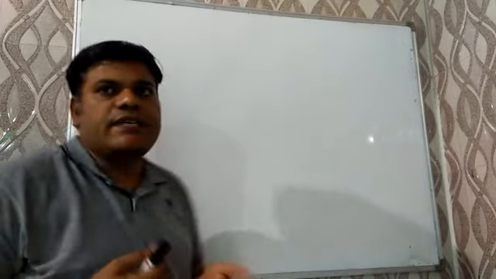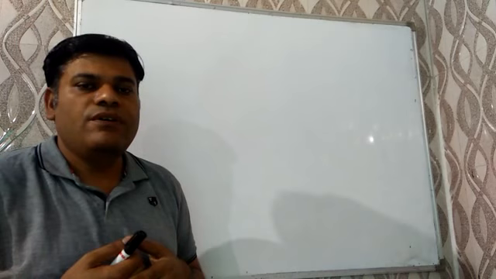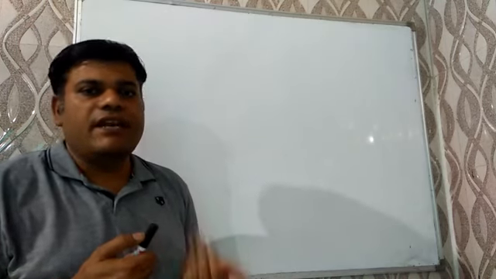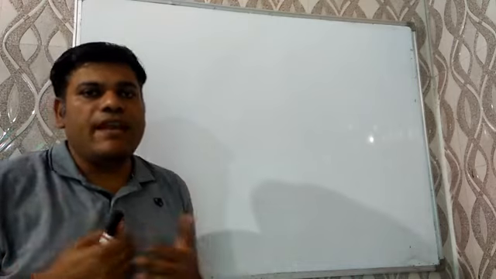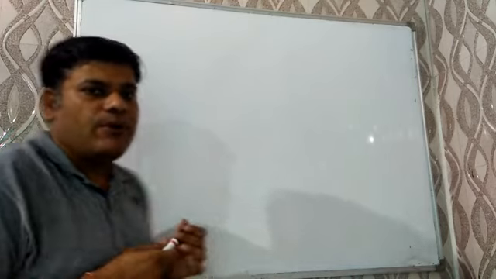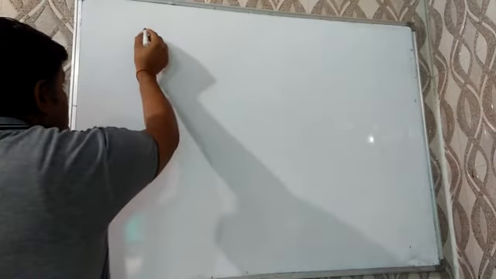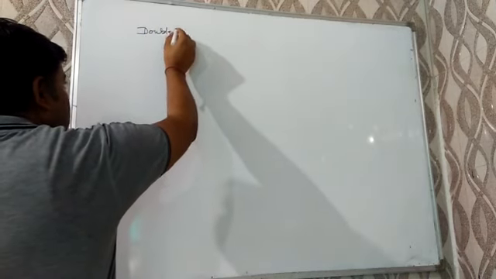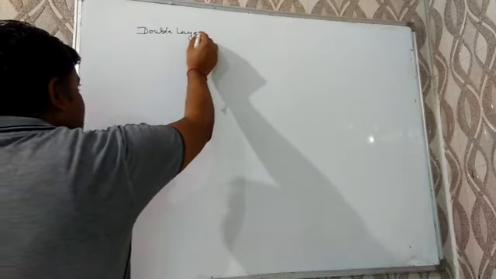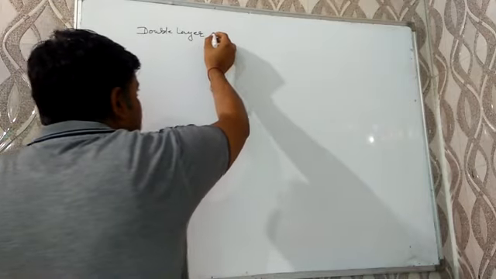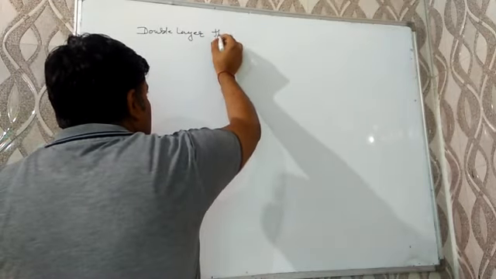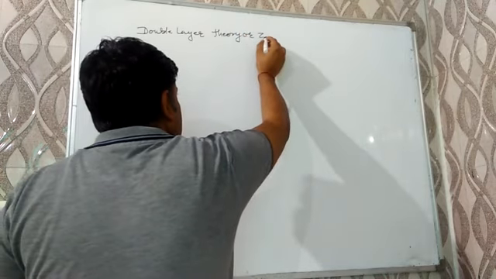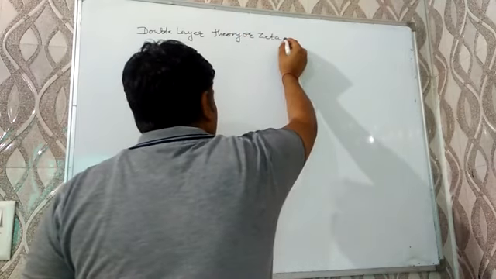Yesterday we were discussing the properties of colloidal solution, and the last property I discussed was electrophoresis, or electric properties. Now we have to discuss the double layer theory of charged particles of colloidal solution. Double layer theory, or zeta potential, or electrokinetic potential.